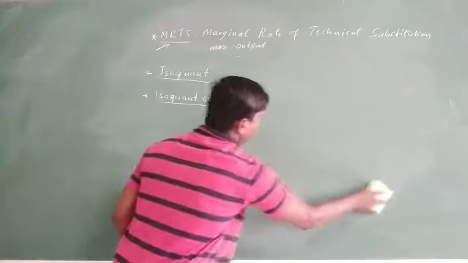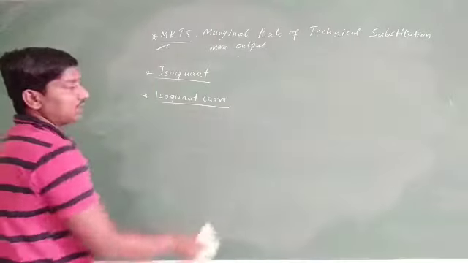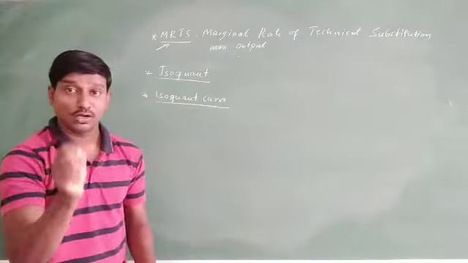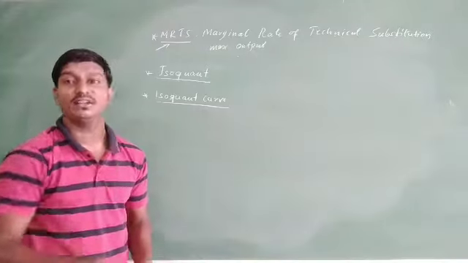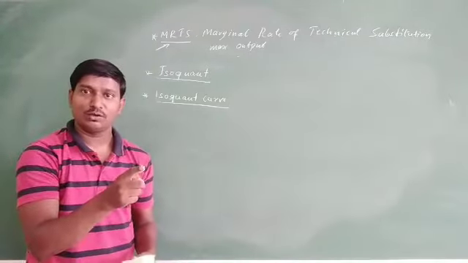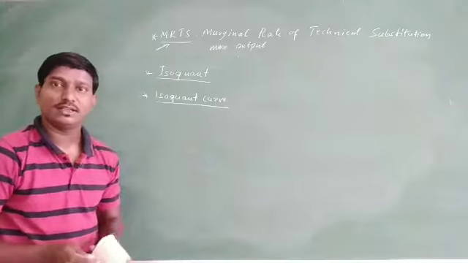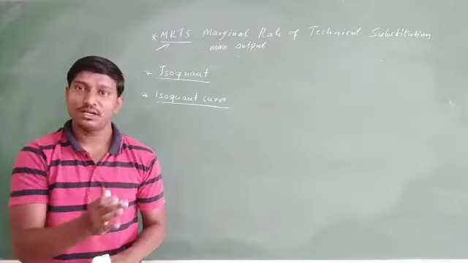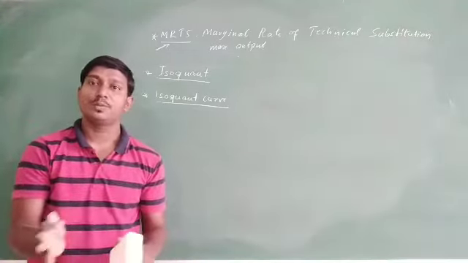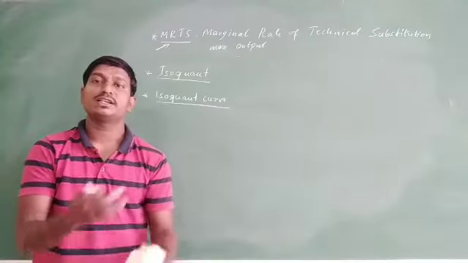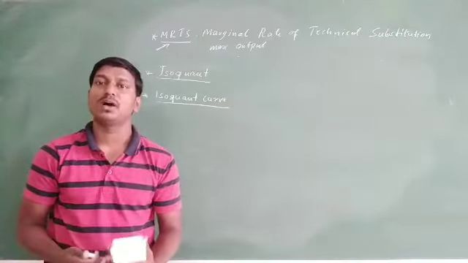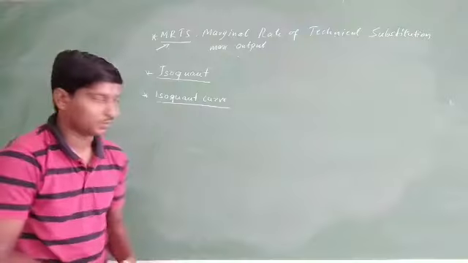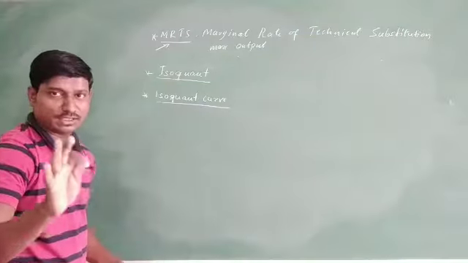So how are you going to represent the isoquant curve? Friends, the isoquant curve is similar to the indifference curve. In the indifference curve, what we have seen is the graphical representation of different combinations of two goods that lead to the maximum same level of satisfaction.